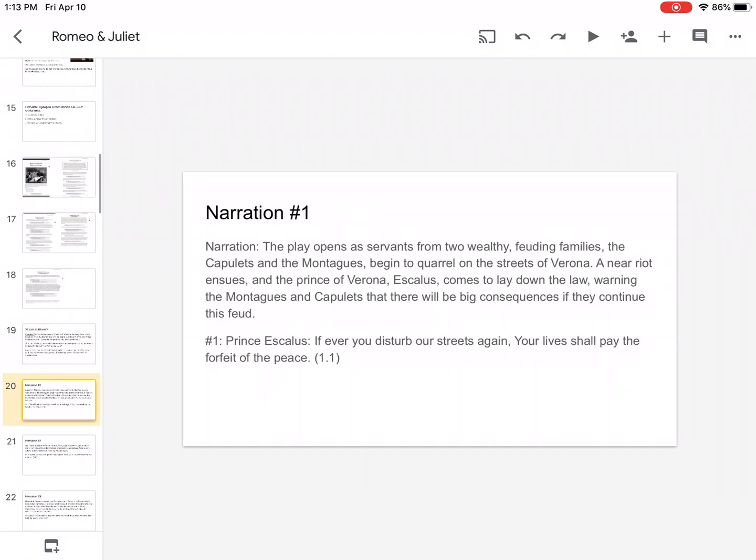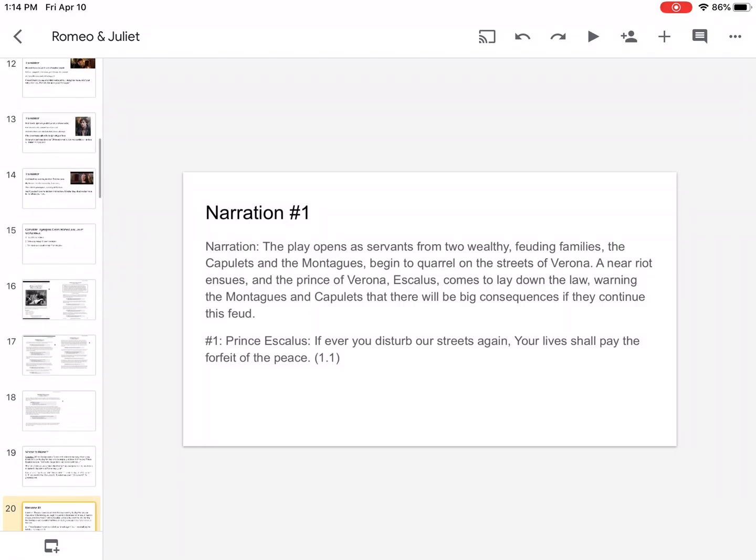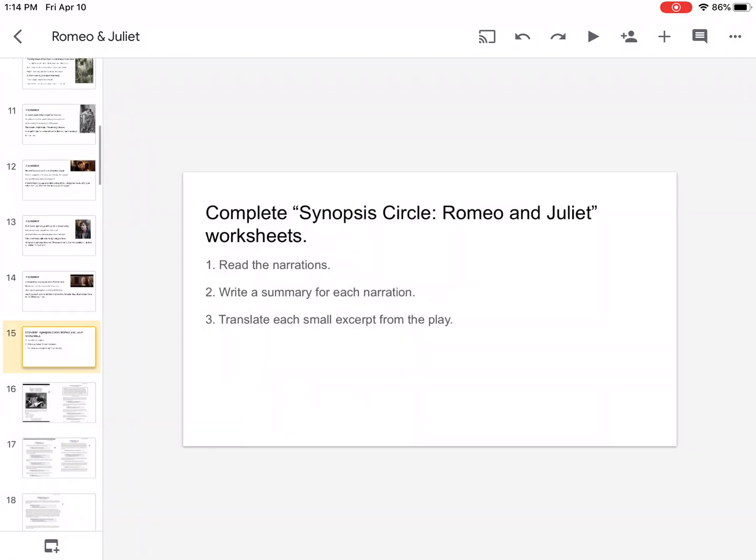Let me see. Okay, so for the synopsis circle, at some point after your teachers email me, we'll read the narrations, write a summary for each narration, and then translate each small excerpt from the play. Okay, so after reading that a few times, I think I do understand. Okay, so your next video will be on the synopsis circle.